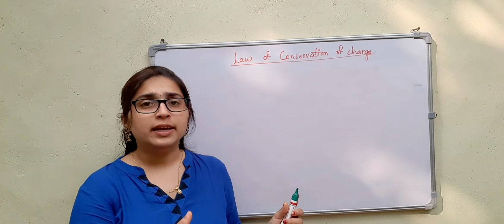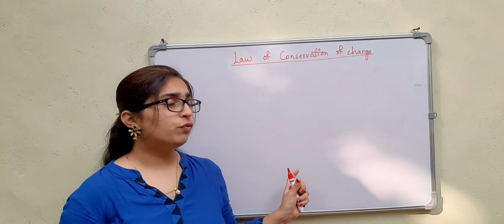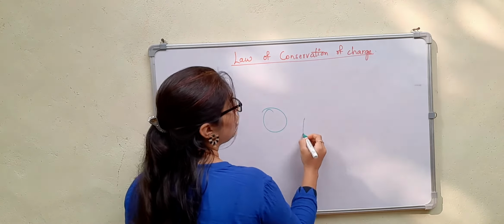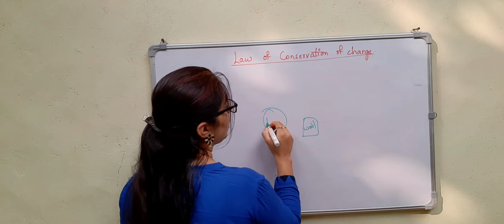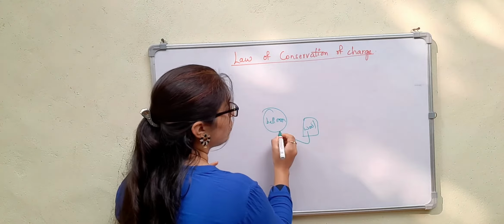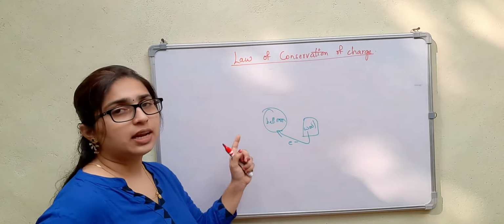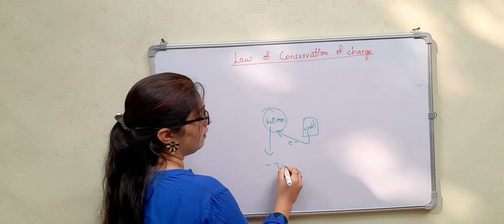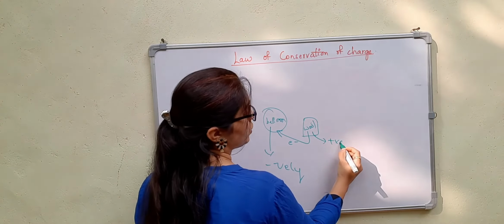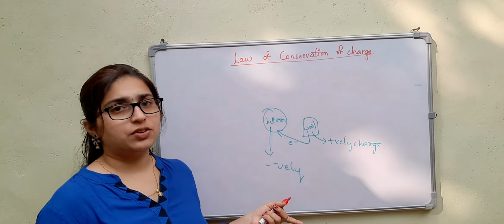That means the balloon gains electrons from the wool, so it becomes negatively charged. The wool is losing electrons, so it becomes positively charged. If I consider this as the balloon and this as the wool, when they are rubbed against each other, the electrons from the wool go to the balloon. The balloon gains electrons, so it becomes negatively charged. Since the wool is losing electrons, it becomes positively charged. This was the concept of static electricity, right?